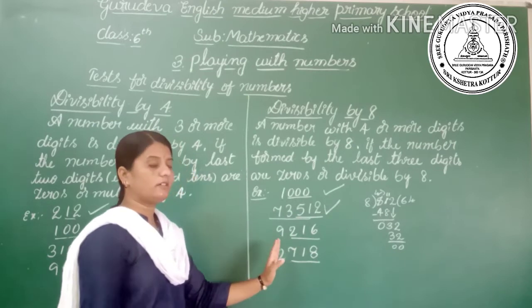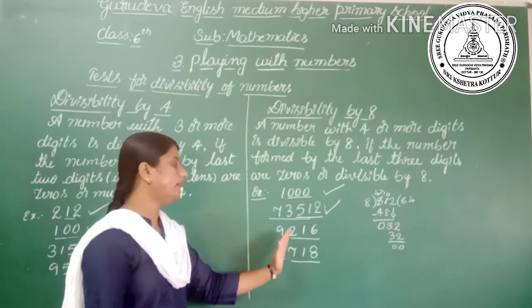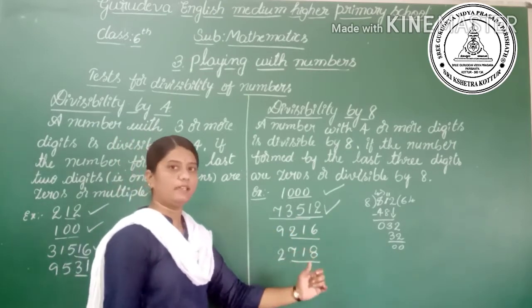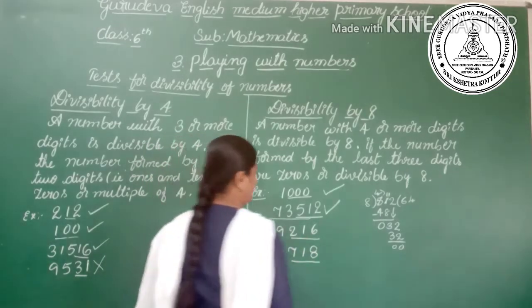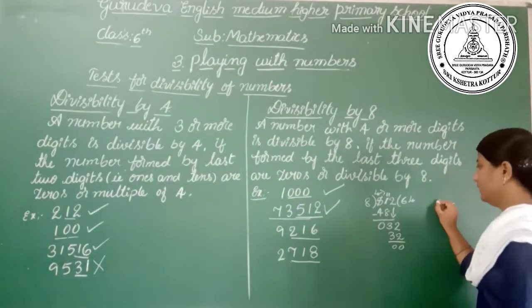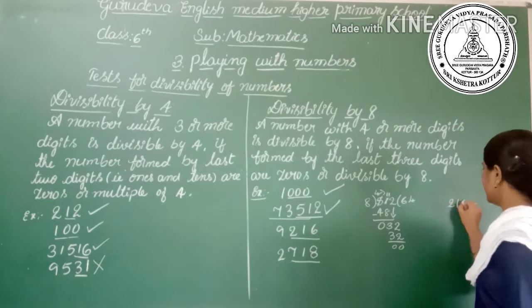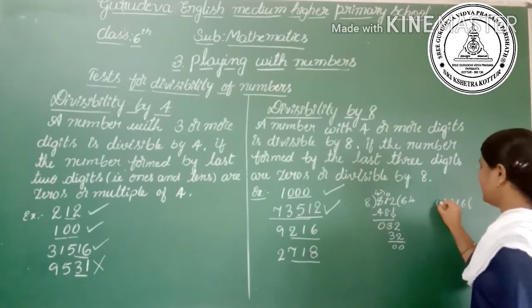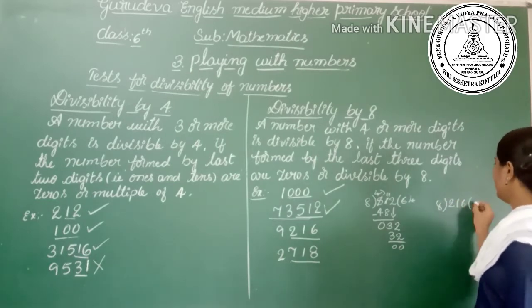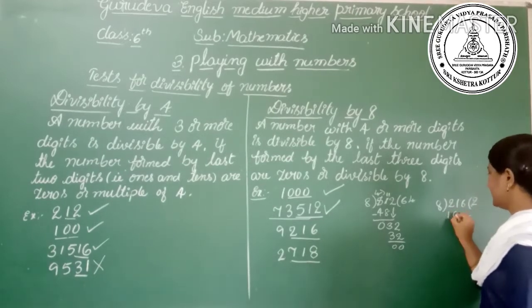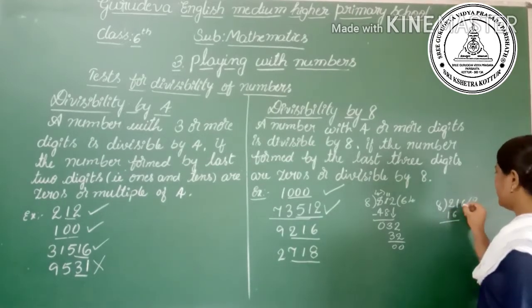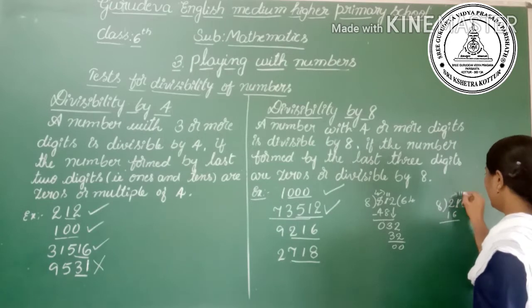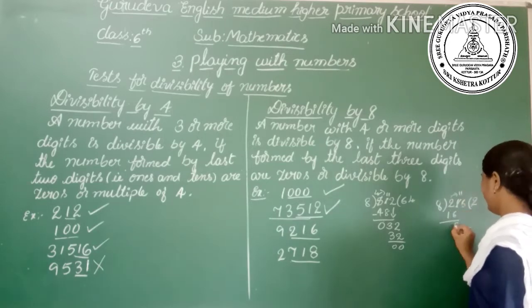9,216. Here we have to check whether 216 is divisible by 8 or not. 216 divided by 8. 8 twos are 16. Subtract here, take borrow, 11 minus 6 is 5.